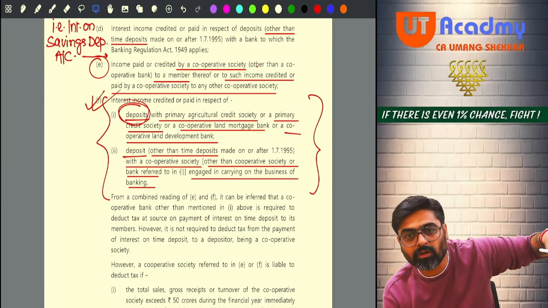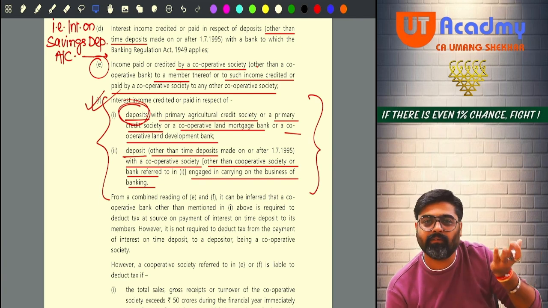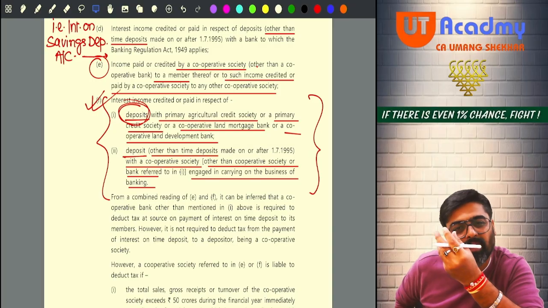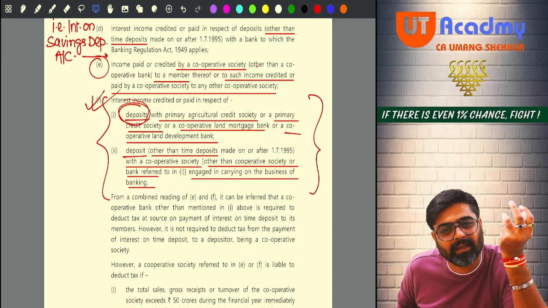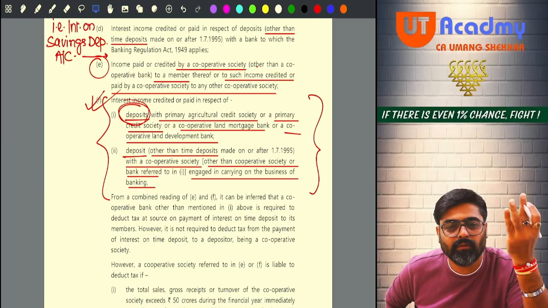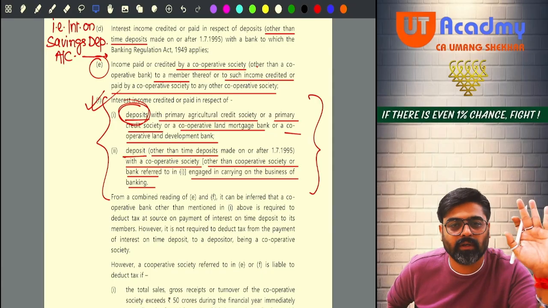So in these small towns and villages, whatever small people are there having their small savings which they are depositing here, will be very small deposits. On that the interest will be a very small amount. On that we are not telling you to deduct any TDS. Please don't deduct any TDS.